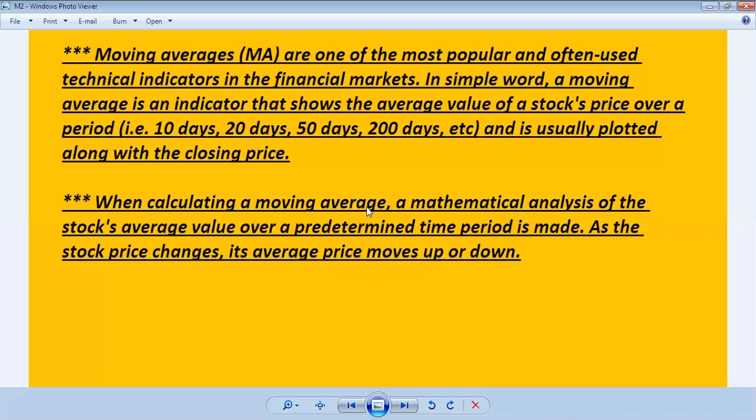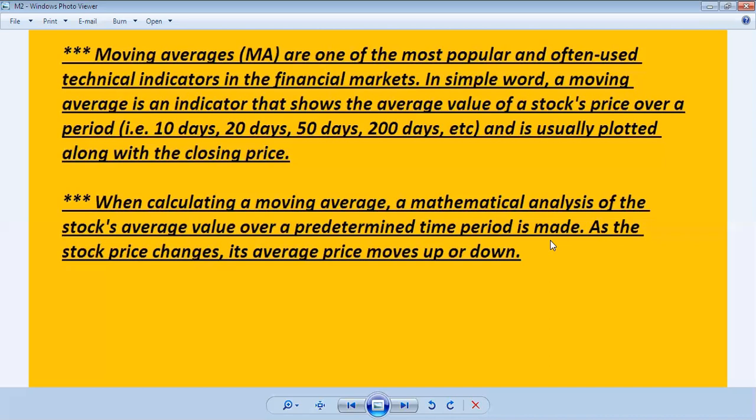So when calculating a moving average, it is a mathematical analysis of the stock price, the stock's average value over a predetermined time period, like a 5 days moving average or 10 days moving average. If the 10 days moving average is regularly increasing, the average price will increase and the moving average also increases.